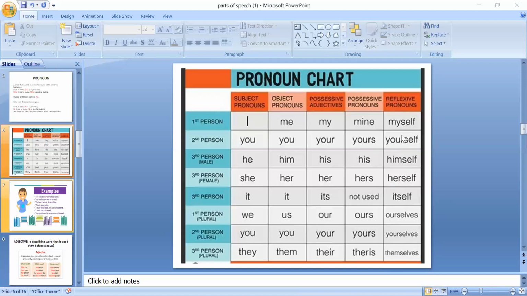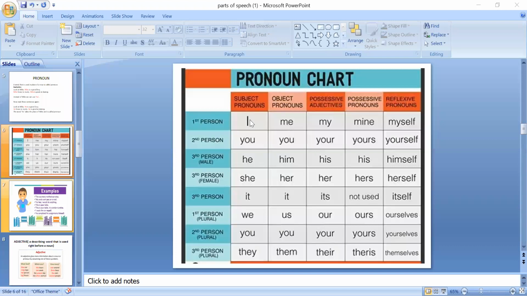Clear? But somewhere you will use yourself. When you say yourself, it is used when we are talking about one person. Yourselves is used when we are talking about more than one person. When I say that you have to do your work yourselves, it means that I am saying to all the students of class 5. If I say to one of the students that you have to complete the work yourself, it means that I am saying it to only one student. Clear?